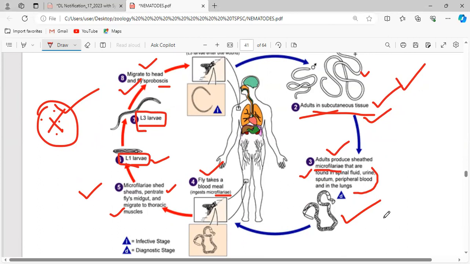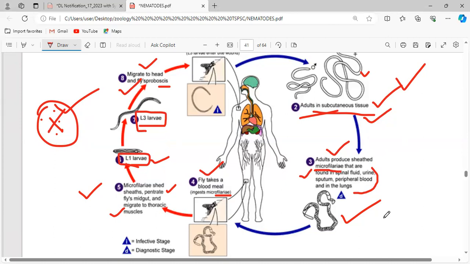Now this adult will produce some microfilariae. Microfilariae means the larva is covered by a sheath, and that is said to be a microfilaria. Once again, the microfilaria will be taken up by the fly along with the blood. Now this microfilaria will lose its sheath, and it reaches the intestine of the fly.